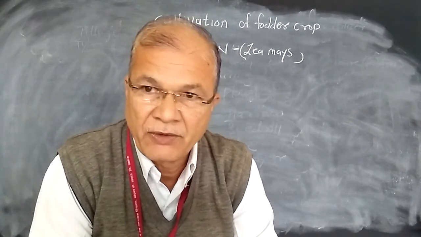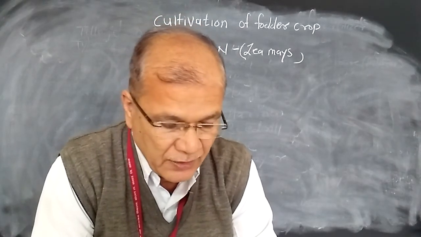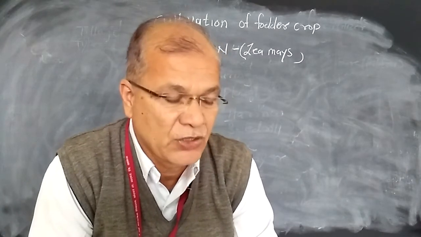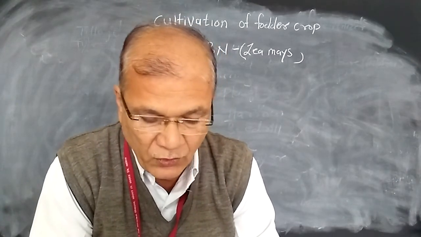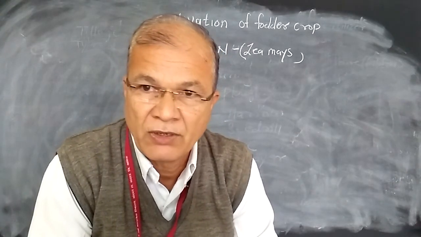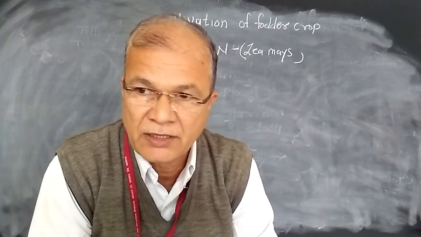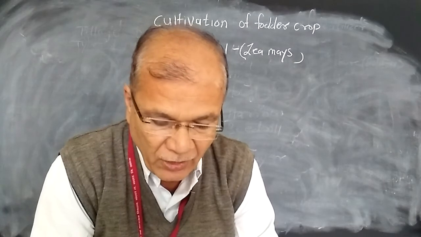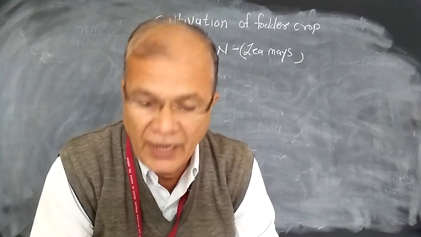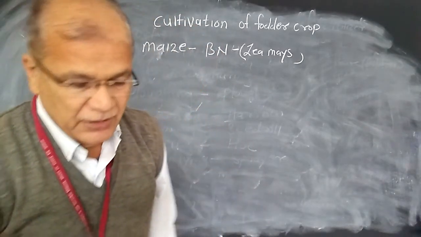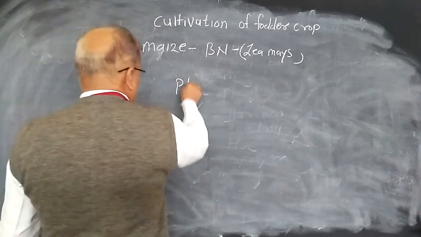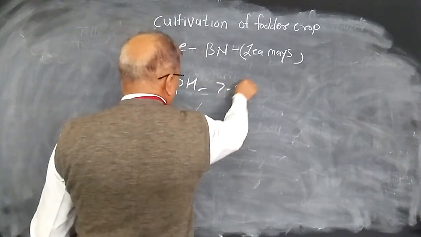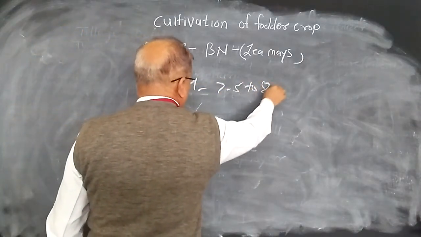For cultivation of this crop, the first requirement is the soil. It can be grown in all kinds of soil, having a pH of 7.5 to 8.5.